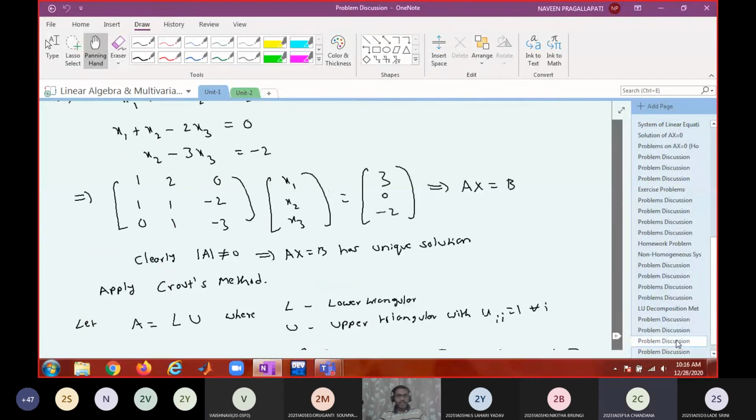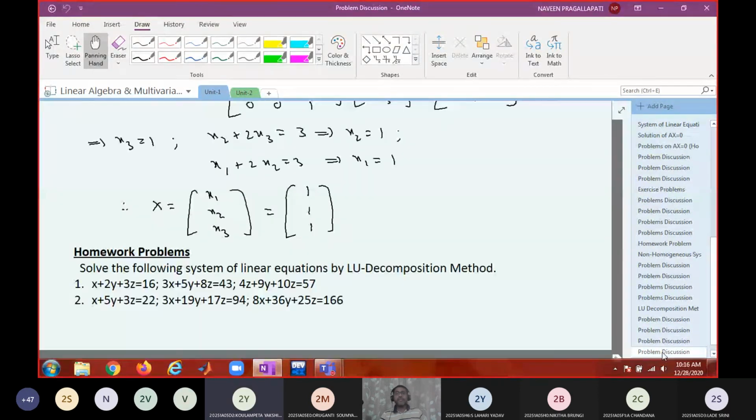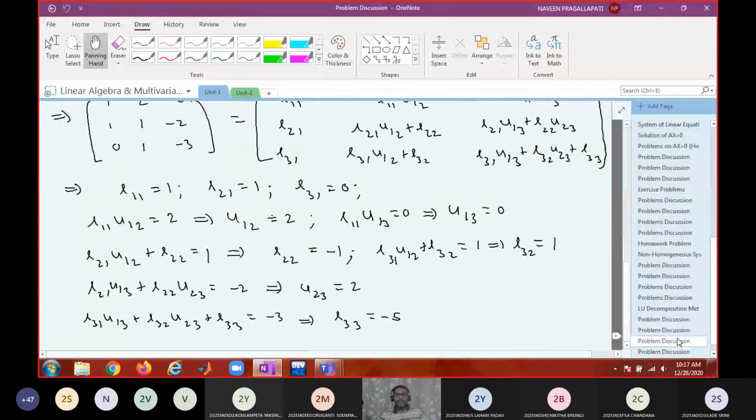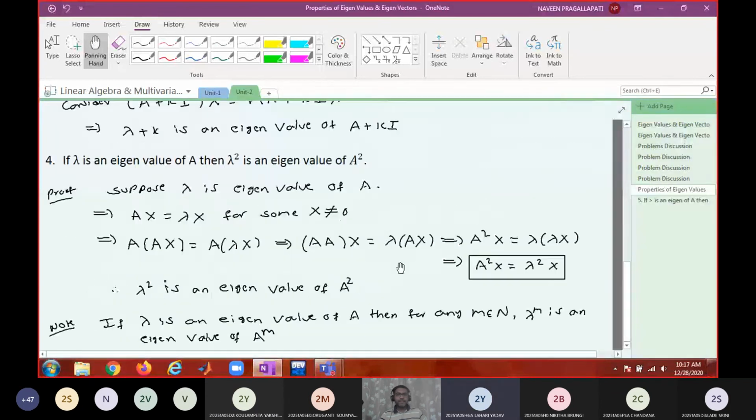Somewhere it's missed, I think. That one we only solved, sir. Oh, you only solved. So what are the eigenvalues for that? I think I have written the summary. 0, 3, 15. Yes, sir. That means what should be the determinant of that matrix? 0. That means it's a singular matrix. That also you can check.